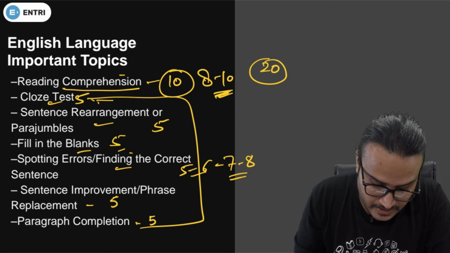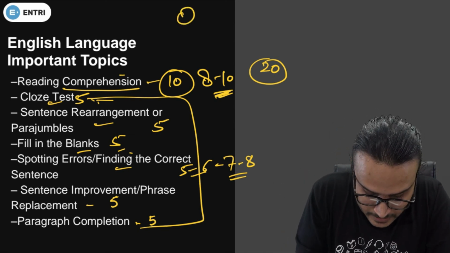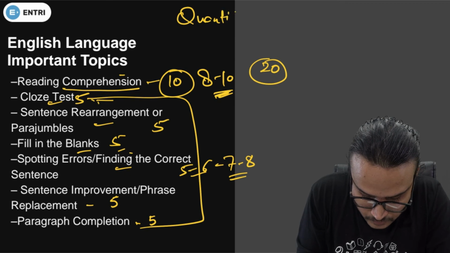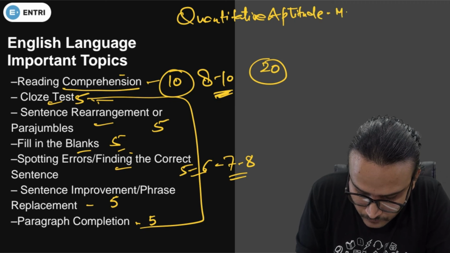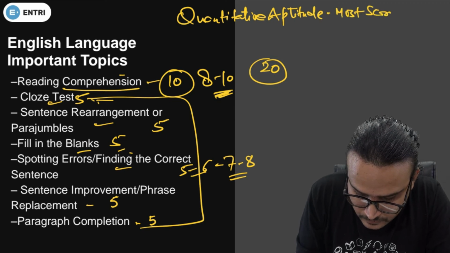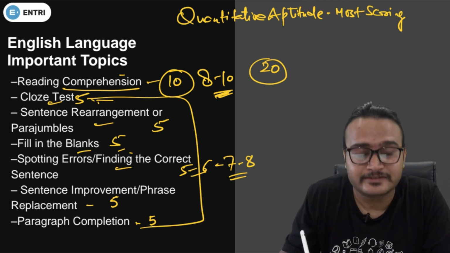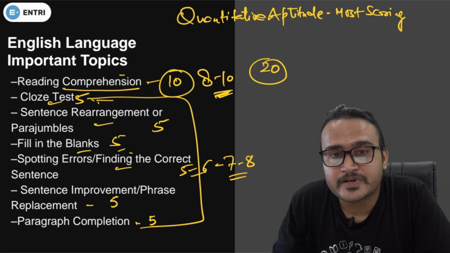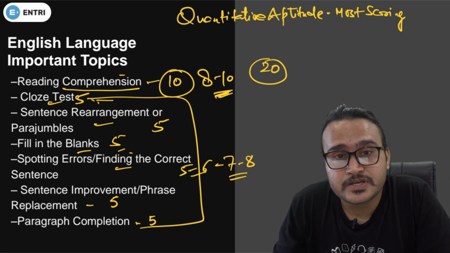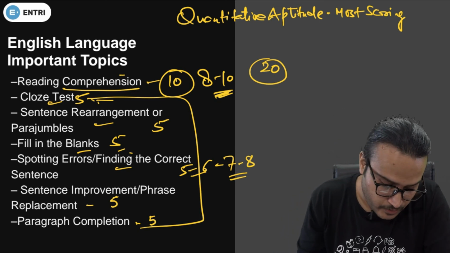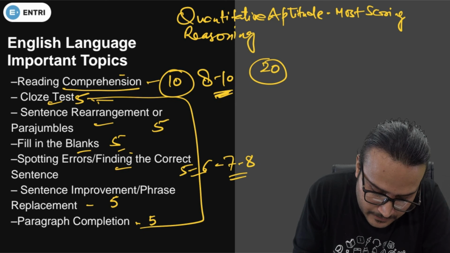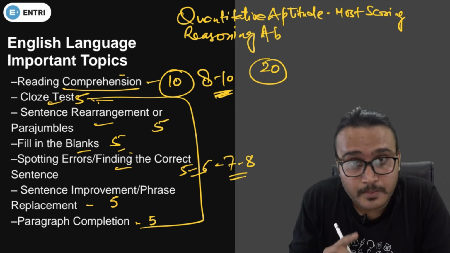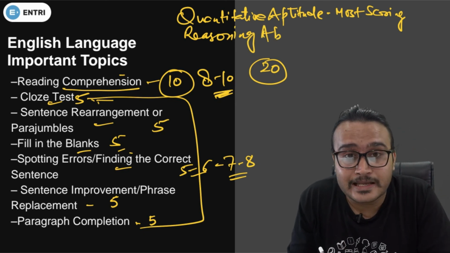For quantitative aptitude, you need to go with the most scoring topics first. Most scoring topics of what, guys? Your number series, simplification and approximation, quadratic equation, and data interpretation. And if you talk about reasoning ability, I am talking about only the prelims level, only the clerical level, guys.